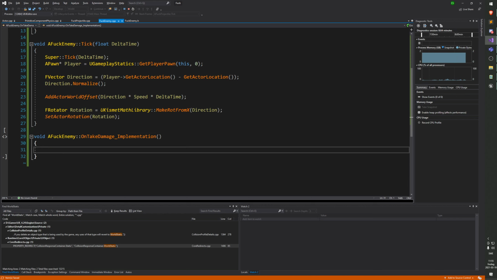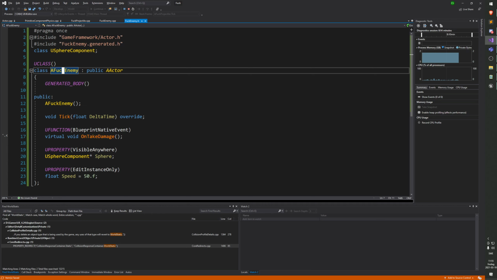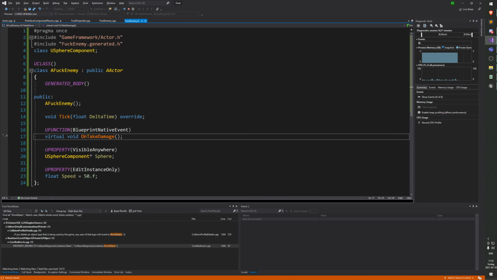C++ doesn't know if this is overridden in Blueprint. There's no virtual table that works for Blueprint in C++. So when we override this in Blueprint and call it on-take damage, it will just call the C++ version because it doesn't know anything better. So Unreal needs a chance to step in between and do some checks: should we call a Blueprint version, or a C++ version?